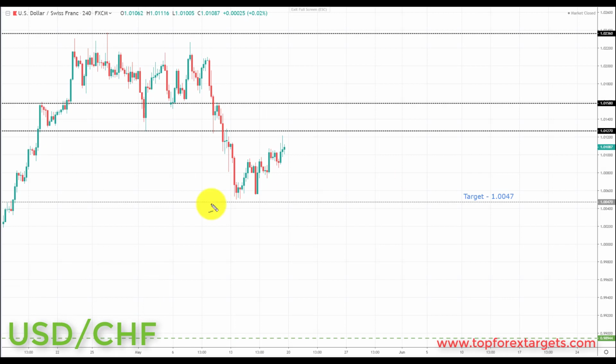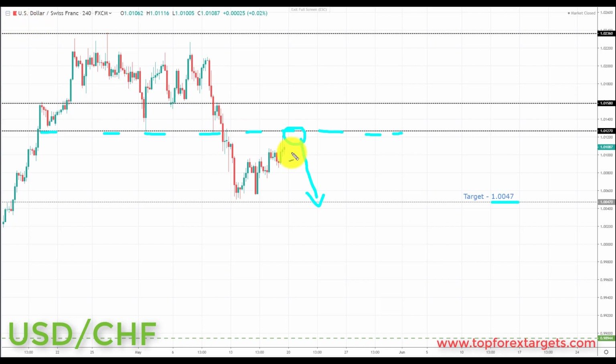Now we start the week below a key area of broken support from the past, looking to turn resistance at the 1.01270. Going into this week, if we can get a pullback and a retest of the 1.01270, this is an area we can start to look for bearish formations and patterns. And we're going to be looking at initiating shorts down towards the next key area of support to the downside and the target set at the 1.0047.